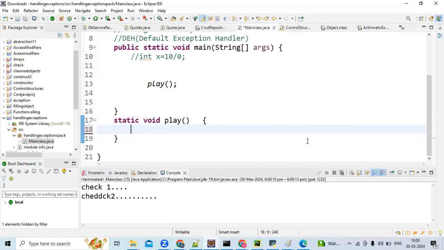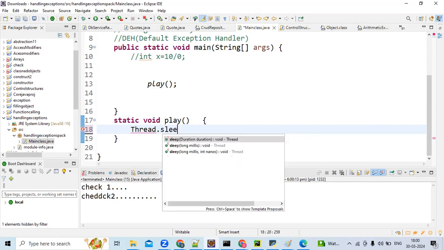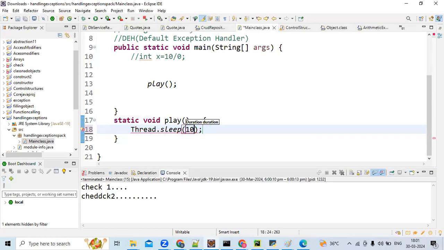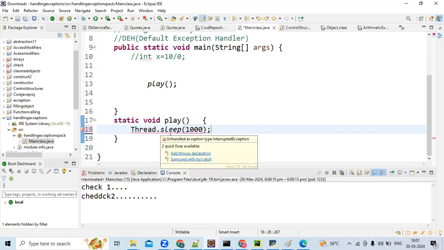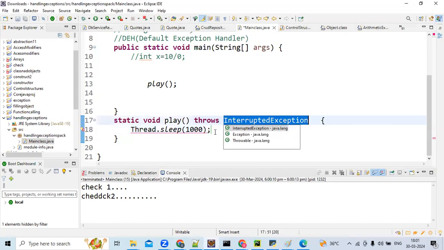Play will delegate. Delegate means what's the option? Yes, throws. So play will delegate. Okay, Thread.sleep here. Now we use the throws keyword at the play function level. Now I said main will handle, so what should I do here?